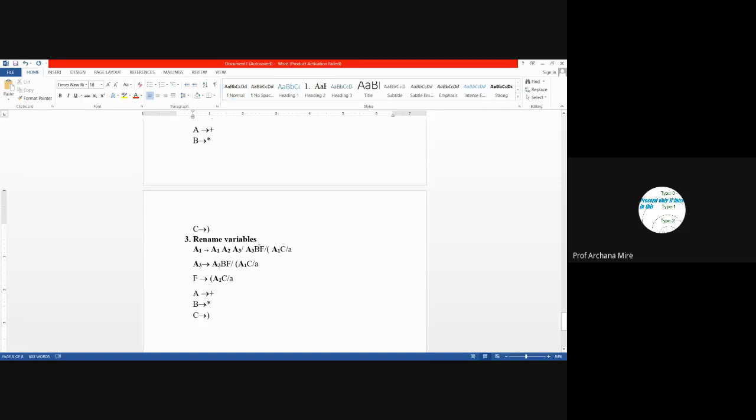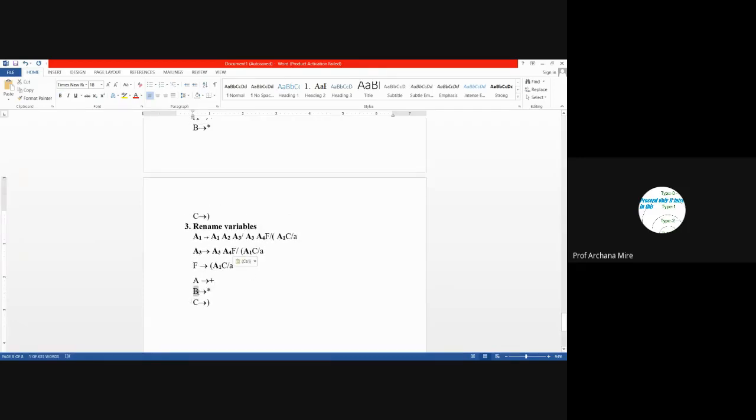Then the next variable which is occurring is B. So rename it as A4. Wherever there is B, just replace it with A4. Once again, I can't find any more B except here.